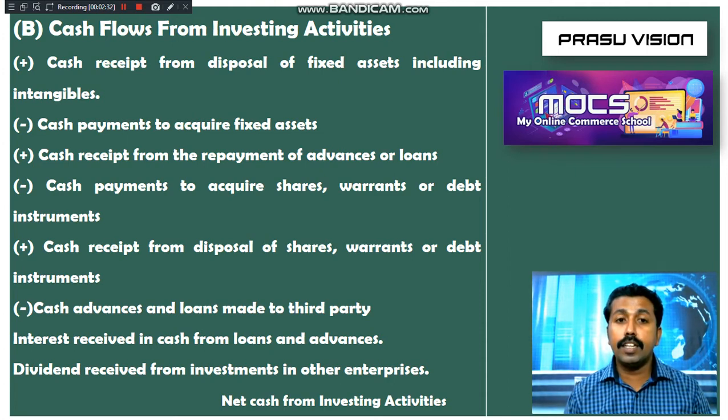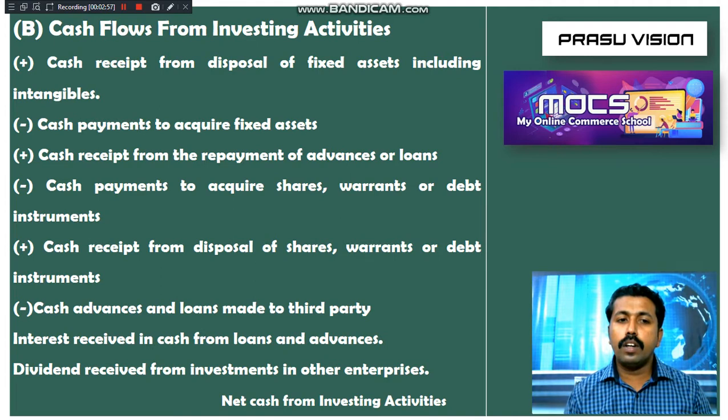When the company invests in other firms' shares, warrants or debt instruments, it is an outflow of cash. Also, when they receive back the amount invested in shares, warrants, or debentures after the maturity period, that cash receipt is an inflow of cash.